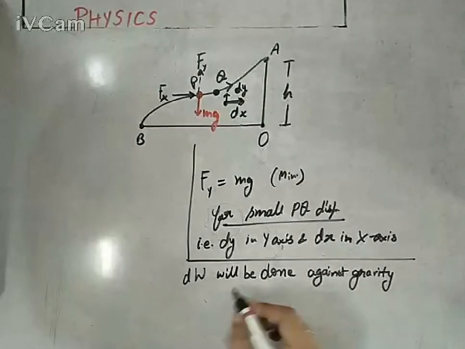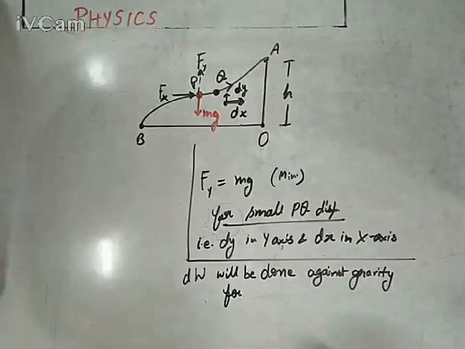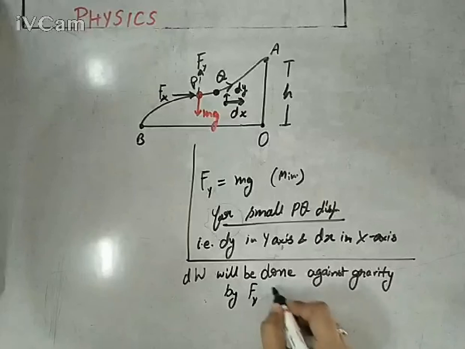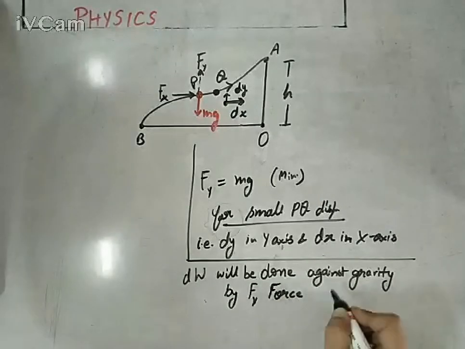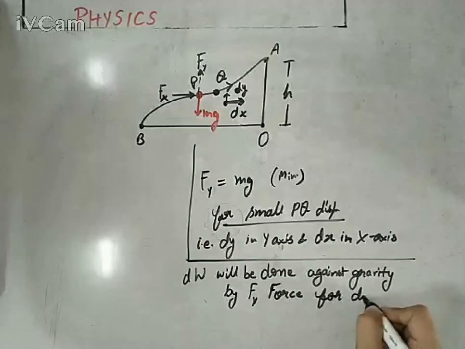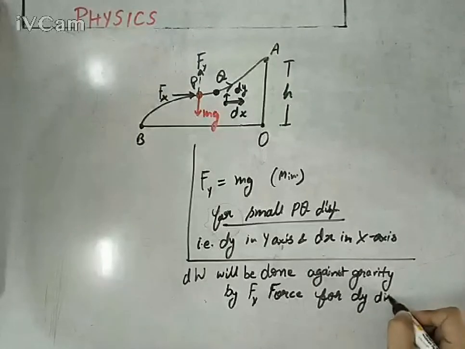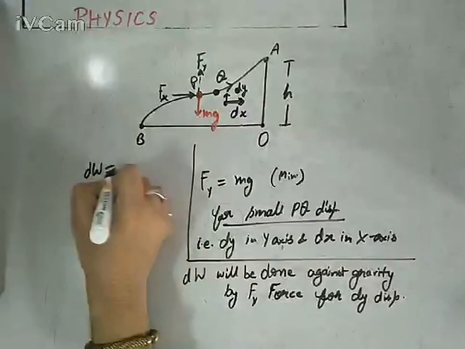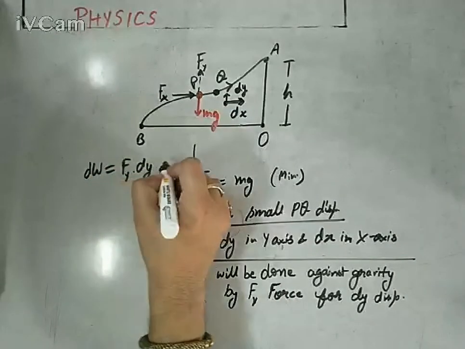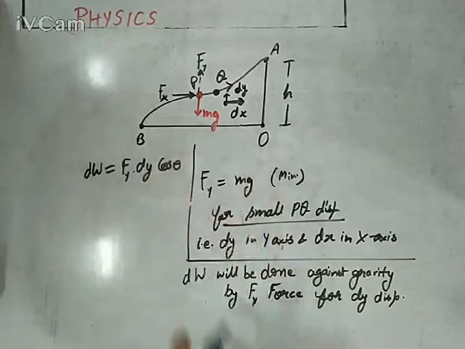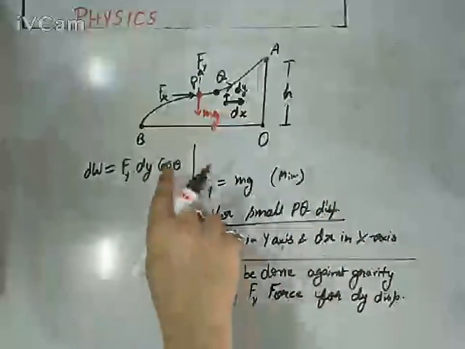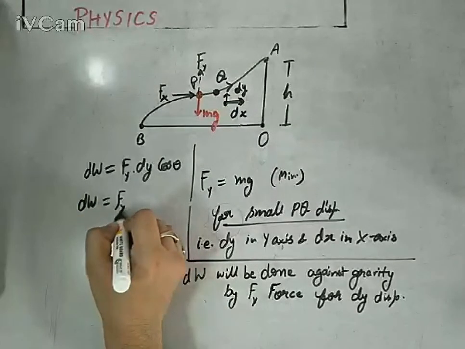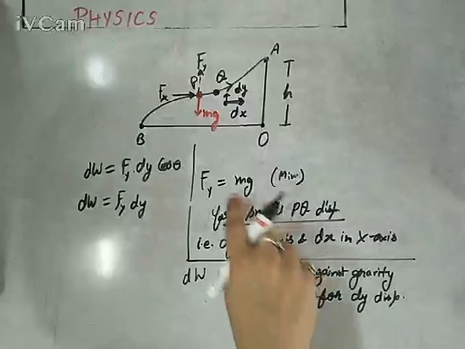It will be done by the force Fy for dy displacement in the y-axis. If I apply the calculus form, dw equals Fy into dy cos theta, and since Fy and dy are in the same direction, cos theta would be 1. So dw equals Fy dy, where Fy is actually mg.